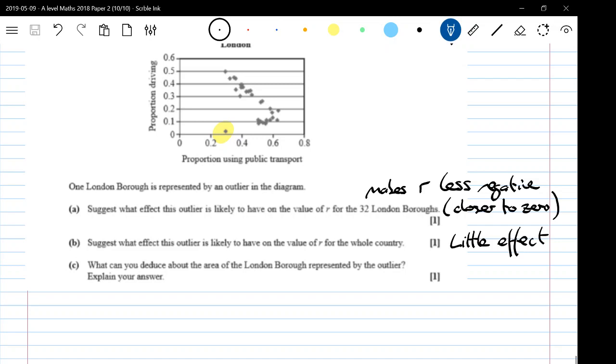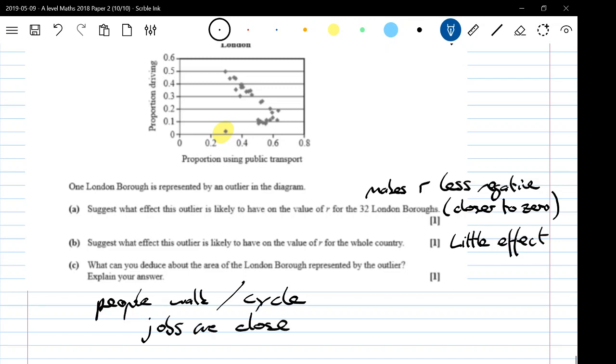So people must be either walking to work or jobs are really close. They're finding something to do other than using public transport or driving. Cycling. So something along the lines of people are walking, cycle, jobs are close by, those kind of ideas.